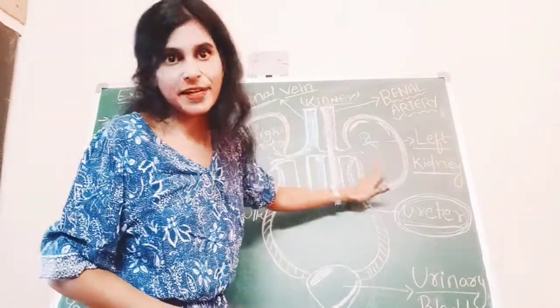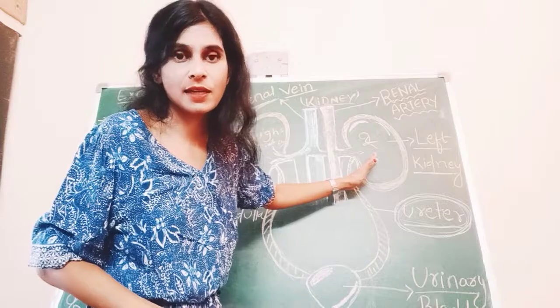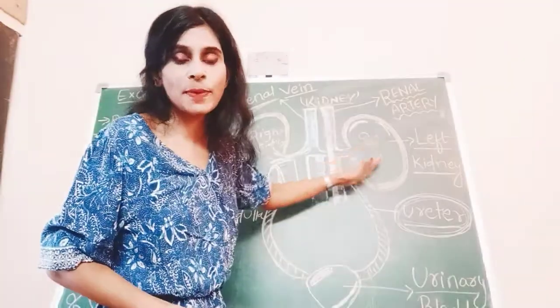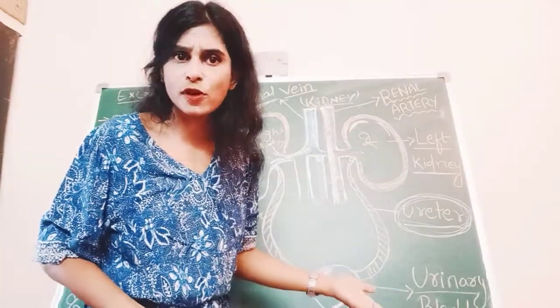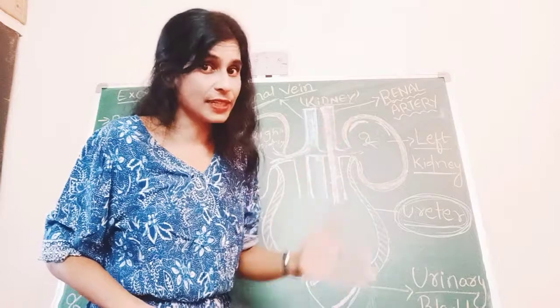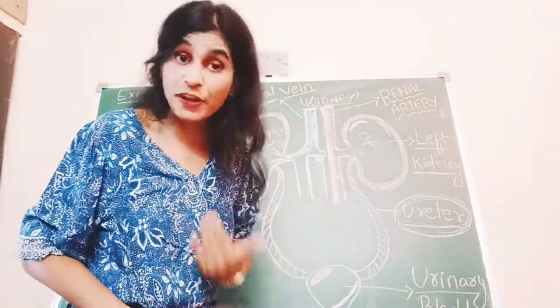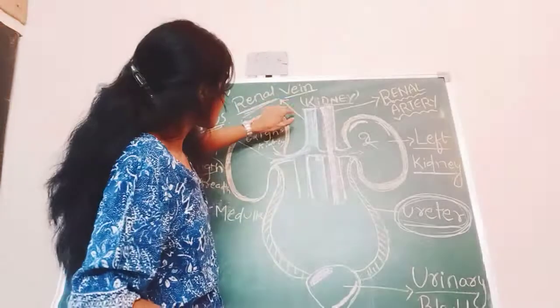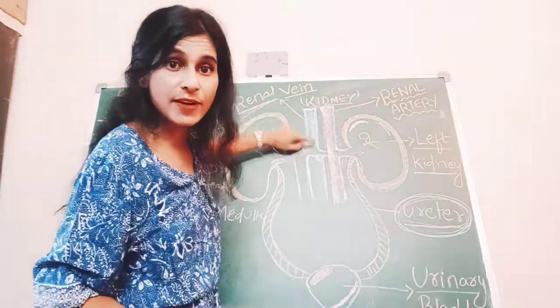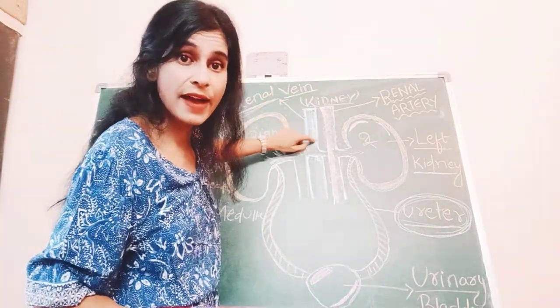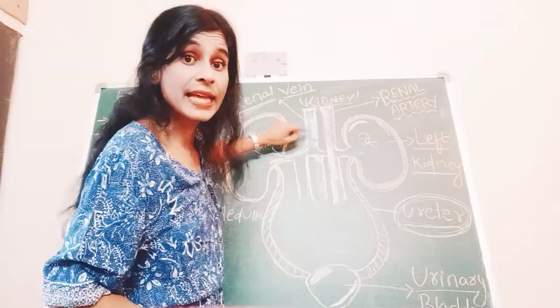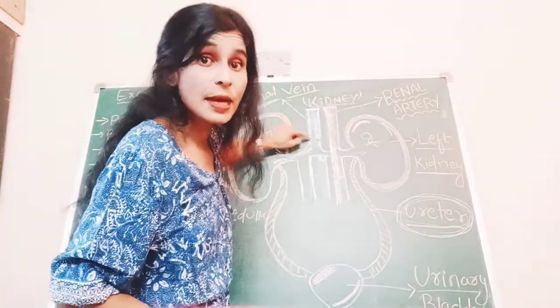And once the blood gets purified, once it gets filtered, this blue colored renal vein carries that pure blood back to the heart.